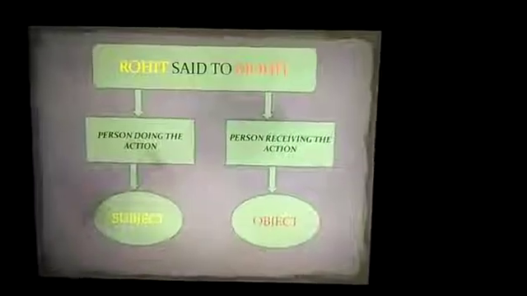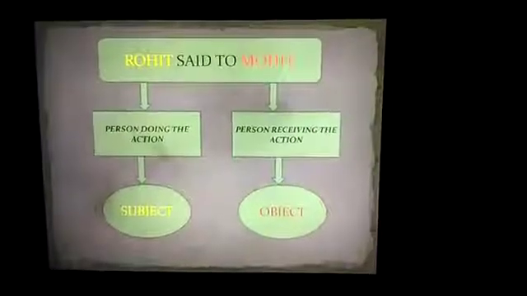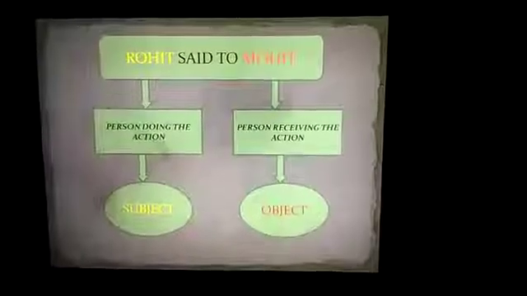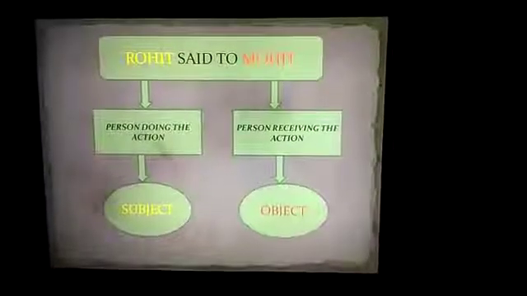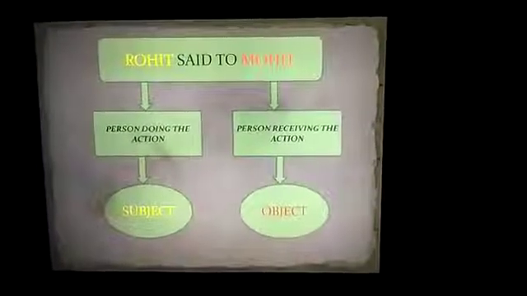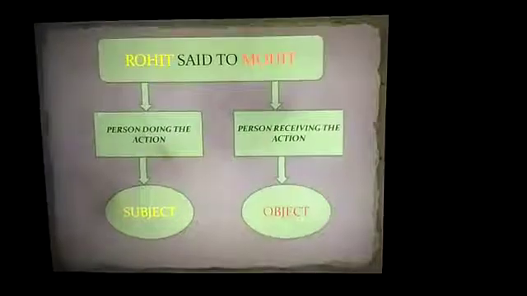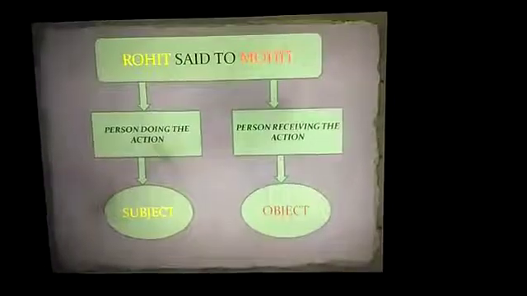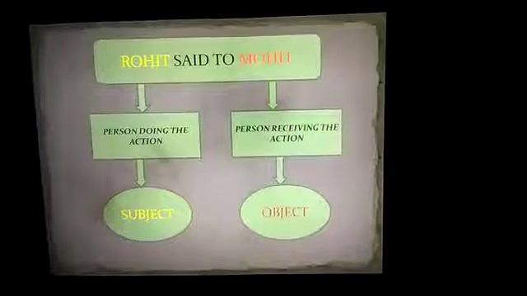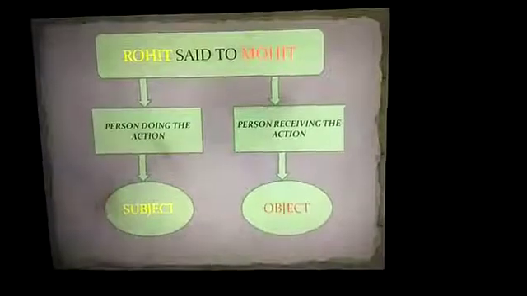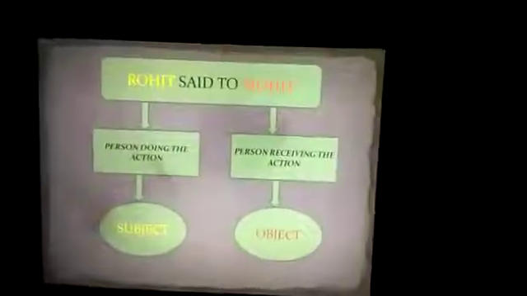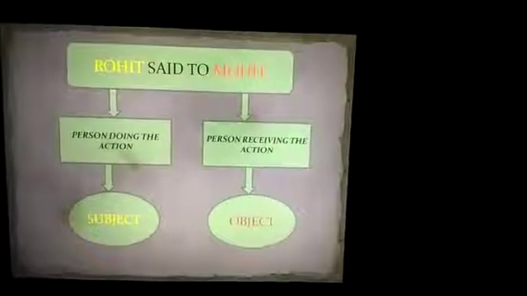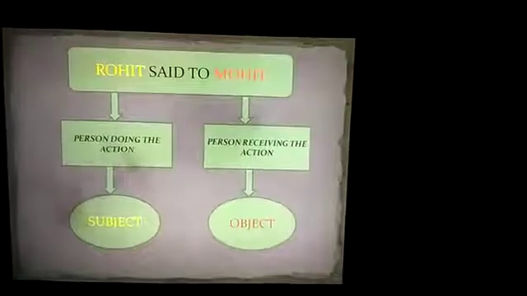Now let me take one example. Rohit said to Mohit. Now in this sentence, Rohit is the person who is doing the actual action. So he becomes the subject. And Mohit, he is the person at the receiving end. He is the person who is receiving the action done by the subject, that is Rohit. So Mohit becomes object. So the person at the giving end is subject and the person at the receiving end is object. That you have to keep in mind.